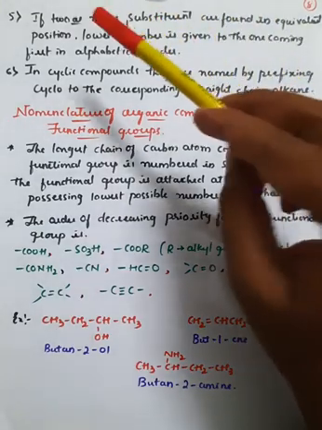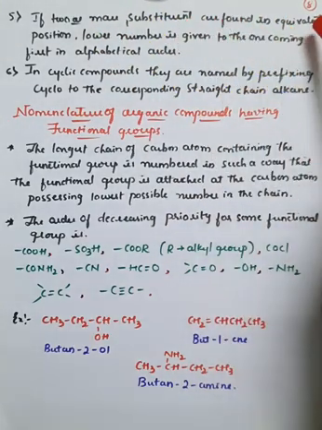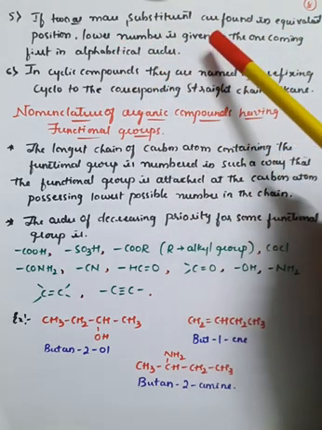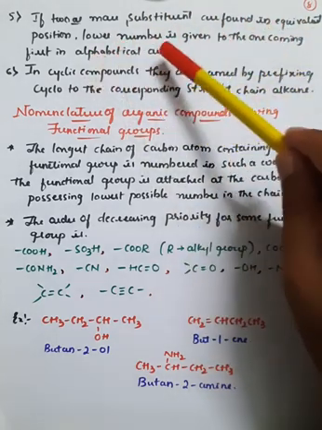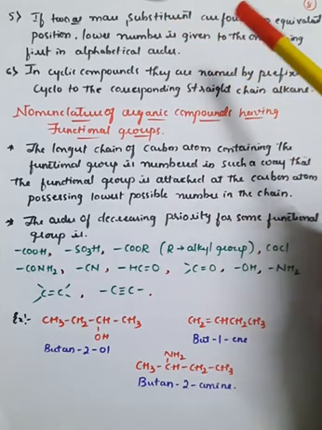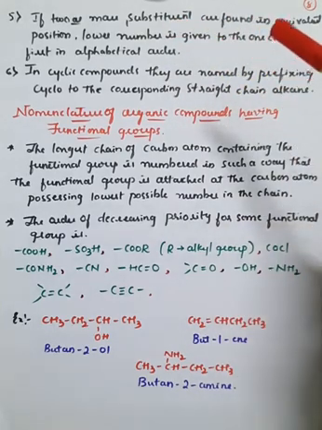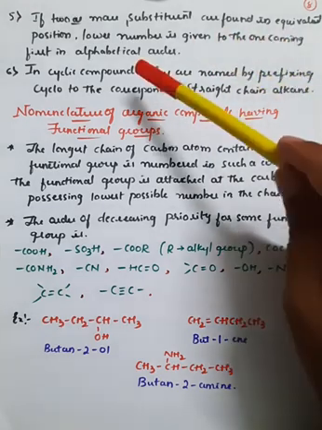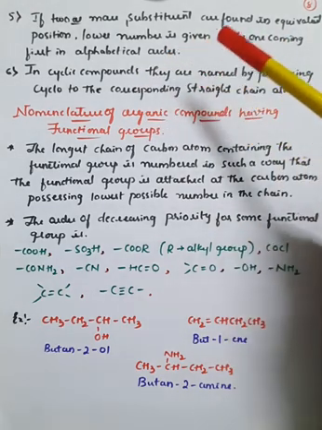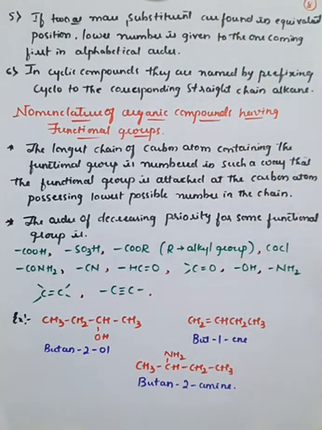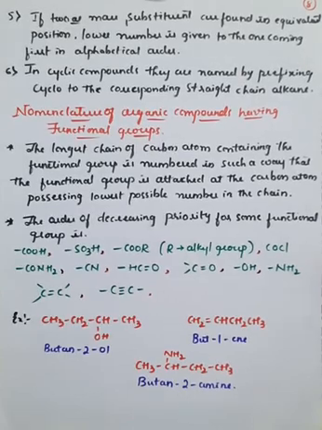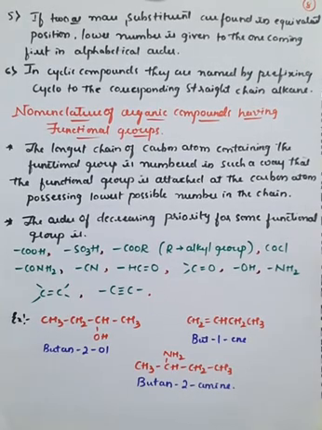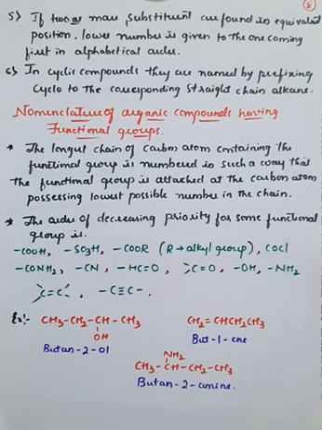Okay, the fifth rule is, if two or more substituents are found in an equivalent position, the lower number is given to the one coming first in alphabetical order, right? So in alphabetical order, the group which comes first is named first, and the group which comes alphabetically second is given the next preference.